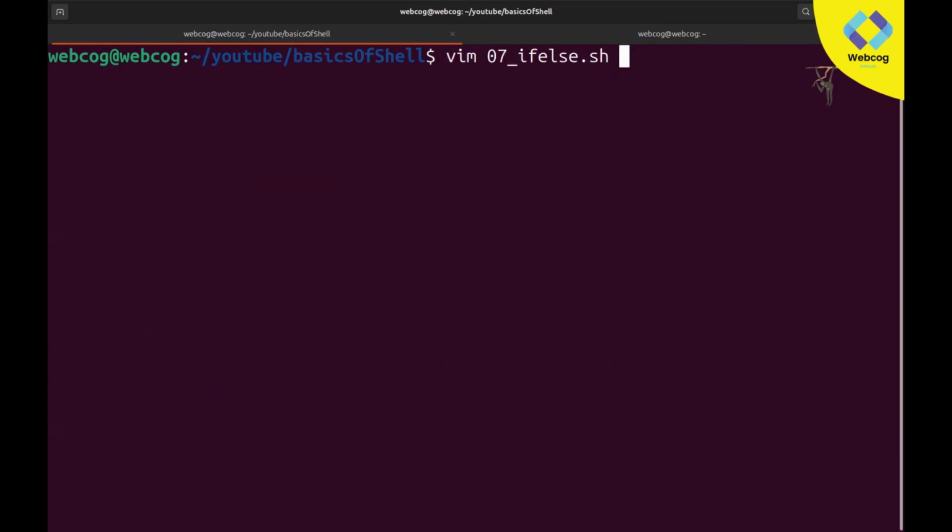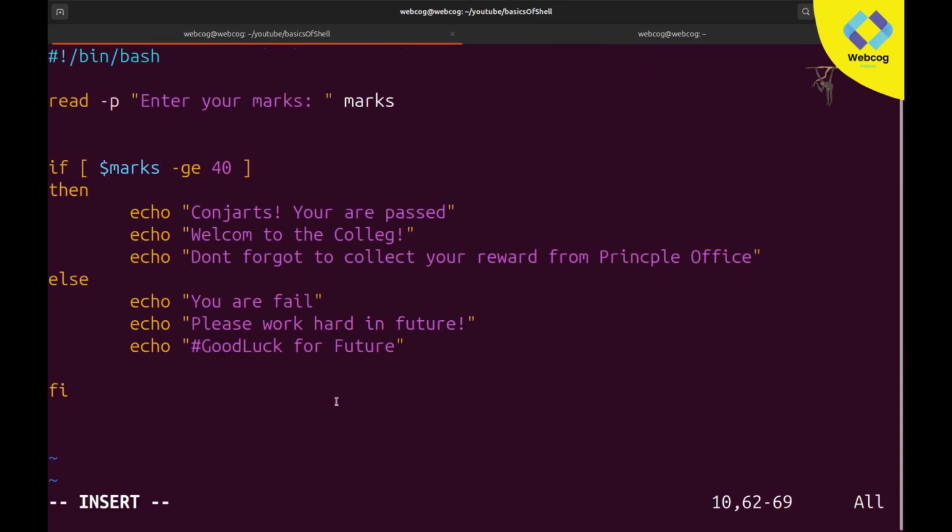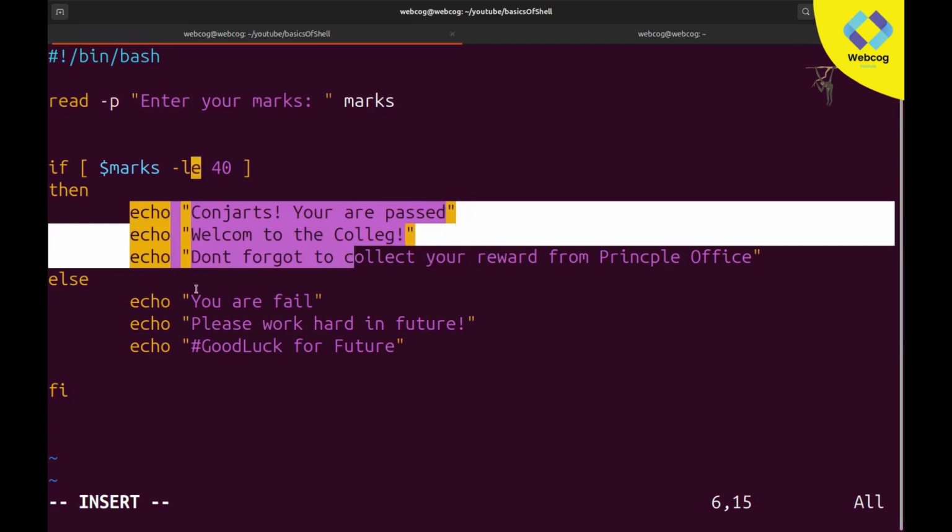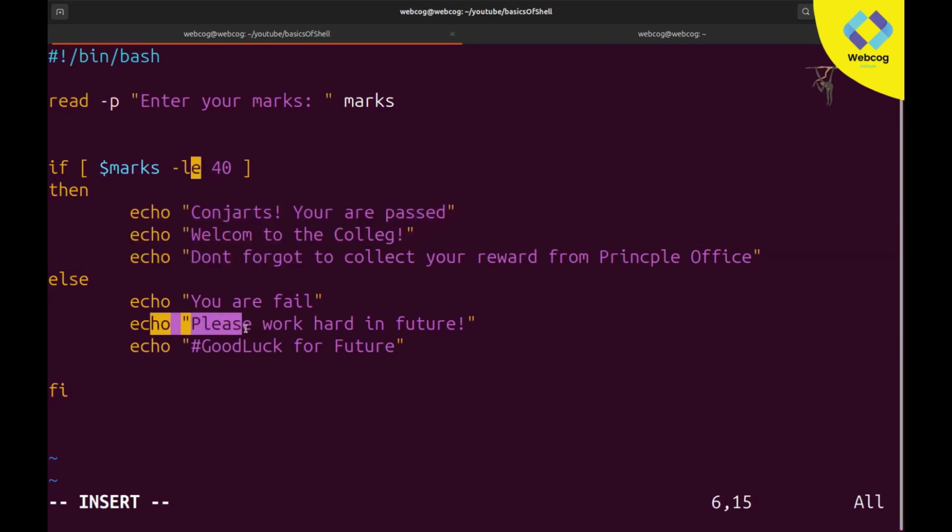We will test out some other conditions, like saying greater than or equal to. If I make it less than or equal to, what it means is, if this condition becomes true, if the user marks are less than 40, then this block will run, and if user marks are greater than 40, then this block will run.